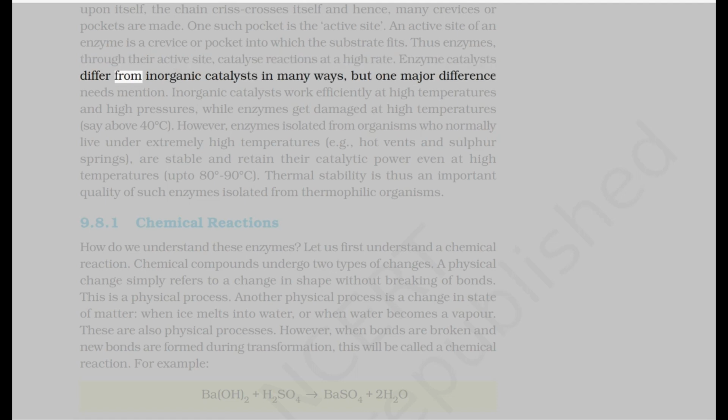Enzyme catalysts differ from inorganic catalysts in many ways, but one major difference needs mention. Inorganic catalysts work efficiently at high temperatures and high pressures, while enzymes get damaged at high temperatures, say above 40 degrees Celsius. However, enzymes isolated from organisms who normally live under extremely high temperatures, example hot vents and sulfur springs, are stable and retain their catalytic power even at high temperatures, up to 80 degrees to 90 degrees Celsius. Thermal stability is thus an important quality of such enzymes isolated from thermophilic organisms.